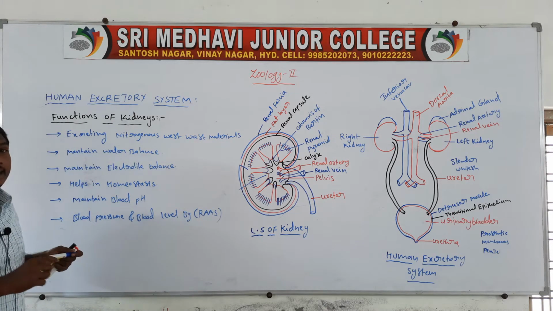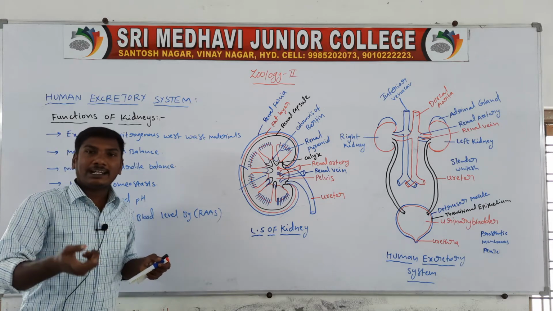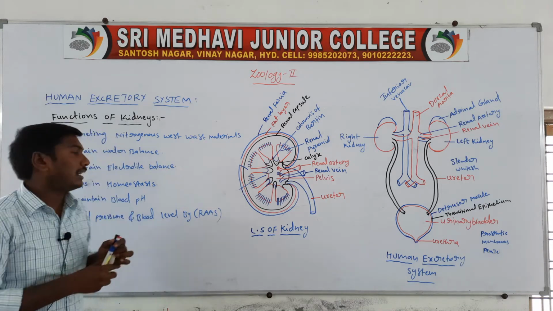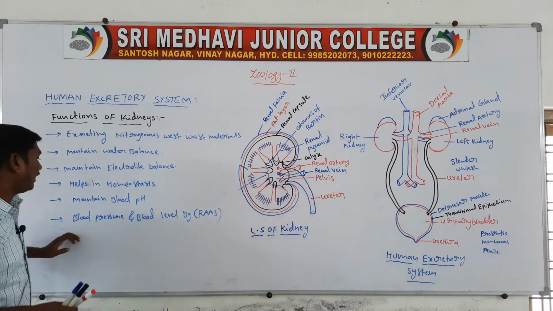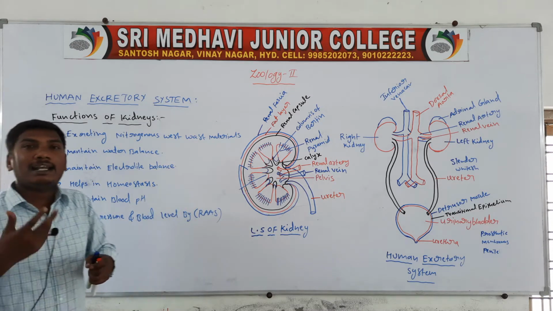RAS means renin angiotensin aldosterone system. This system maintains the blood pressure and blood level.